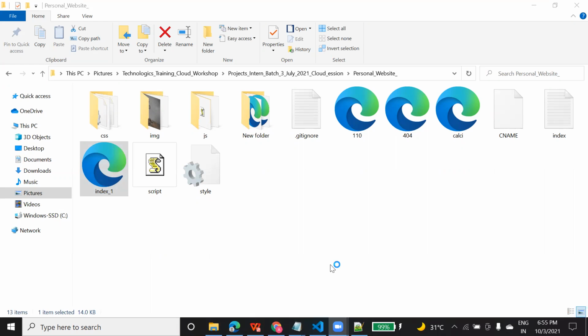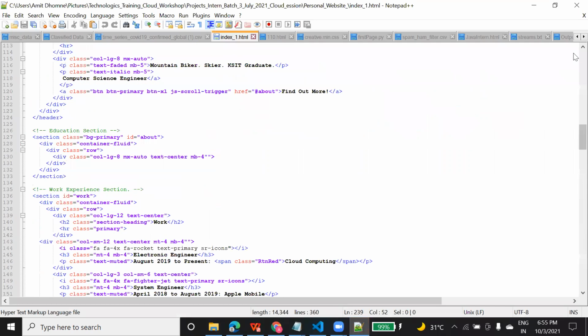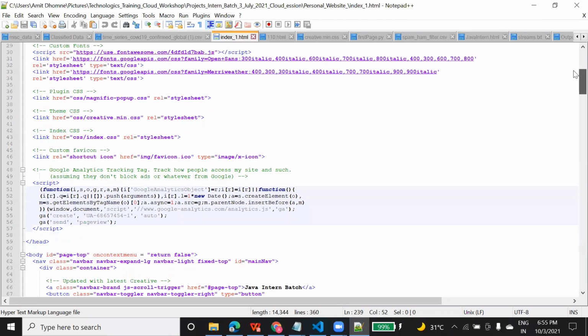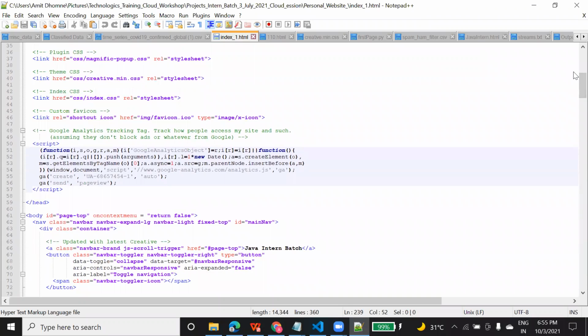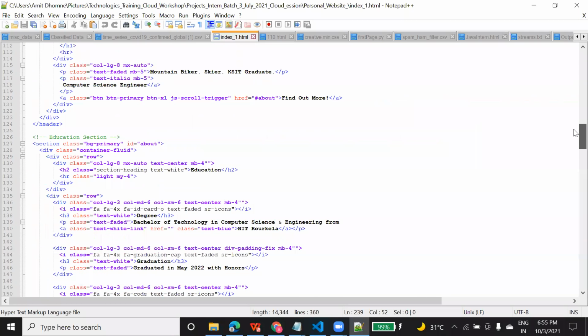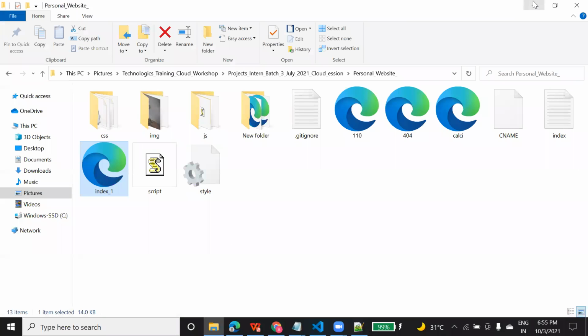yeah, we have used front end tools. That is JavaScript, HTML, and we have used CSS, Bootstrap, jQuery. I've used all those for the front end and back end part. So you can see this is the code. If you open the code with a notepad, you can see this. It is a combination of HTML, JavaScript, CSS, jQuery, and these are the content. I have explained in my lecture how you can make changes to the content.